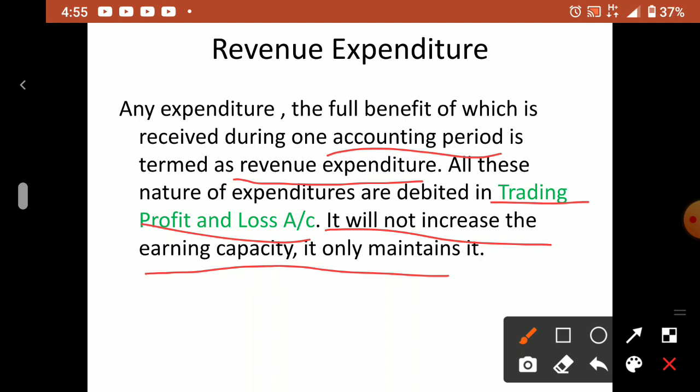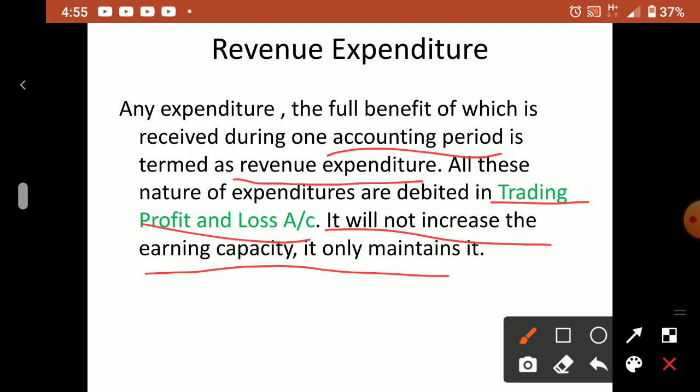Suppose you purchase a machine, it will increase your earning capacity. If you have a one-floor building and increase it to two floors, it increases your earning capacity. But revenue expenditure means we are spending money now, and the benefit we get within a short period of time.